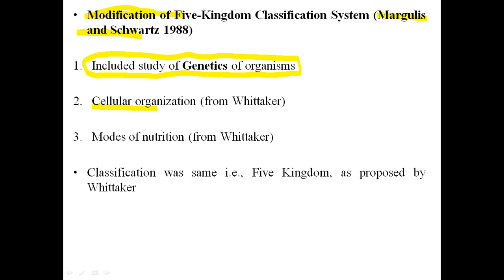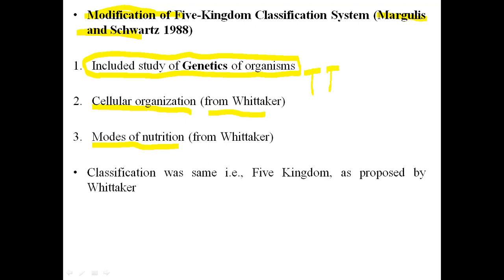The other two points were from the previous system of classification. It means that cellular organization and mode of nutrition were taken from Whittaker's five kingdom classification. Only one point was added: that genetic characters were considered. What does genetic character mean here? We can take an example of the pea plant. In pea plants, the plants will have capital T and capital T.